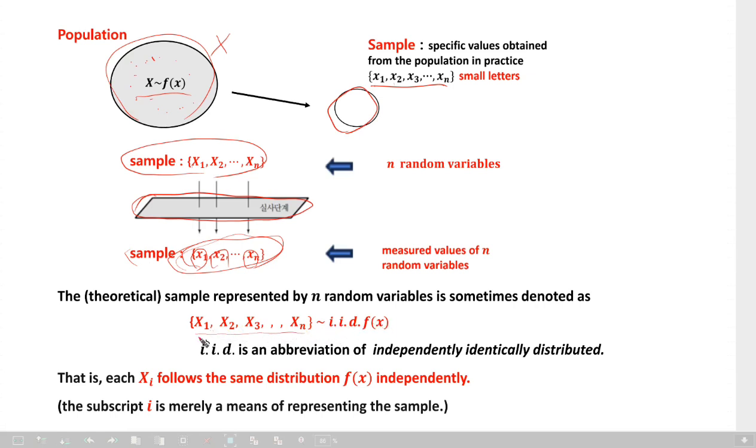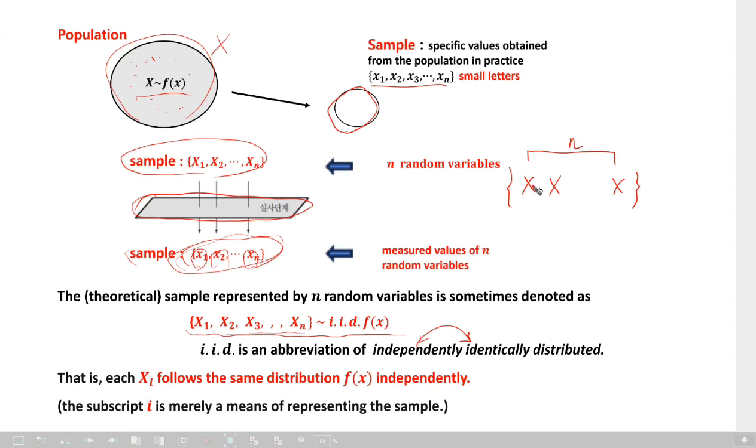What is iid? Identically, independently distributed. You may change the order, independently, identically. So this is not very complicated. In other words, x, x, x. How many? n many. N many unknown values. That is a sample.